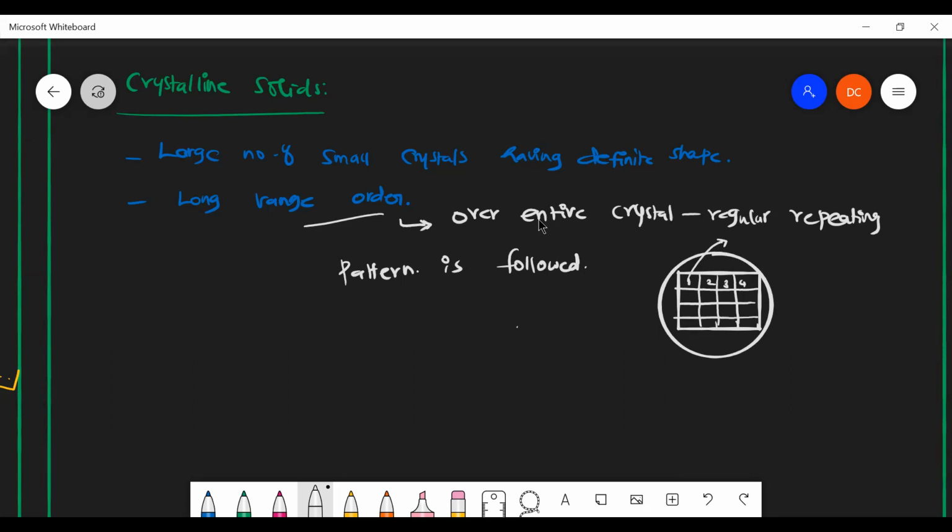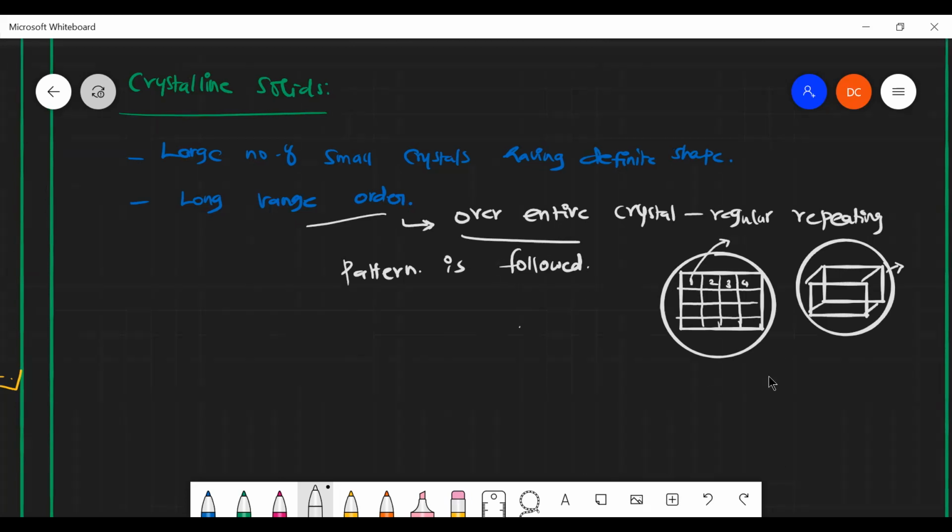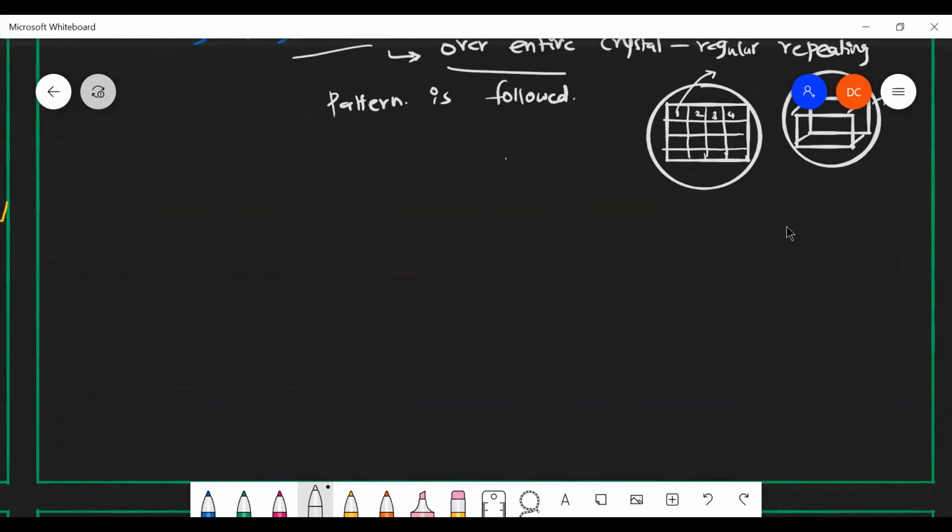Long range order, long, that means towards the entire crystal, because we know that crystals are in 3D. Say, for example, you consider this is a cubical structure, a kind of unit cell. Likewise, a number of unit cells combine to form a big crystal. So over an entire range of the crystal, a similar pattern is followed. That is called long range order. Very, very important one. And second point, over the entire crystal, a regular repeating pattern is followed.